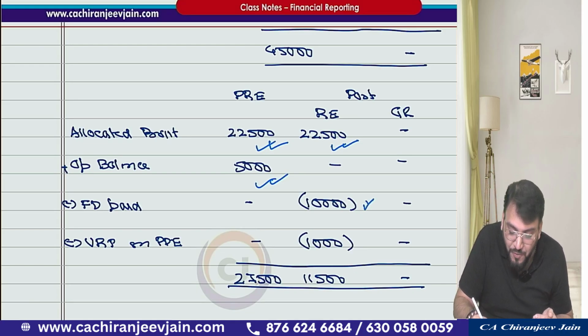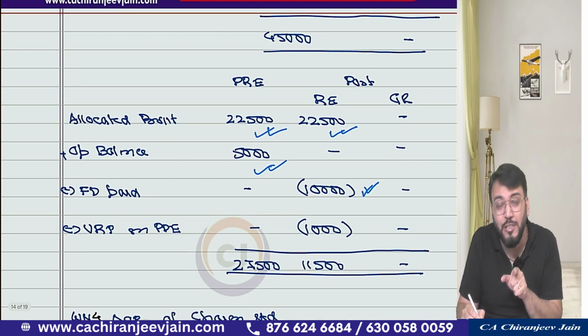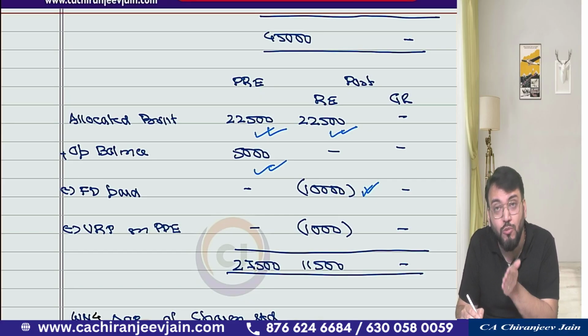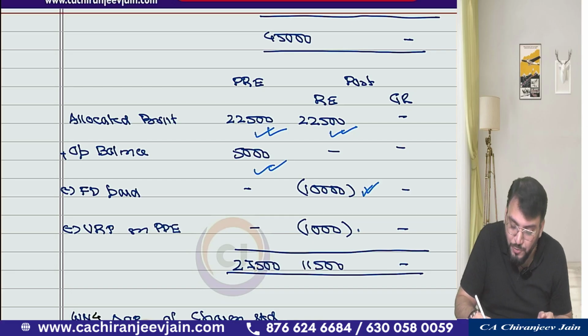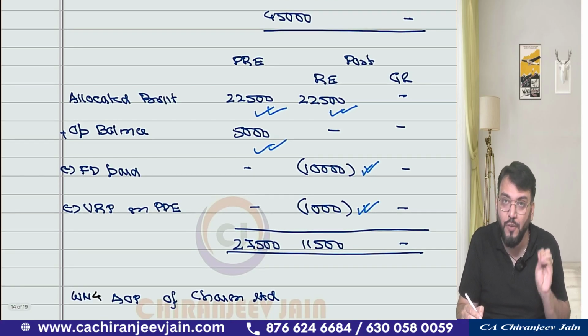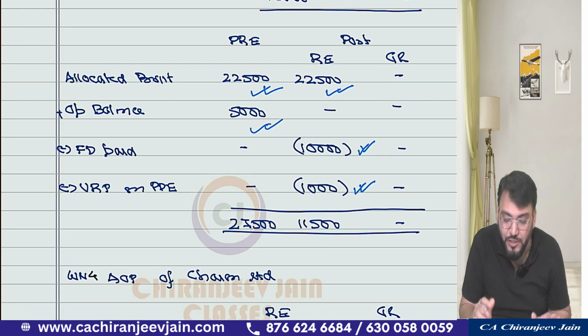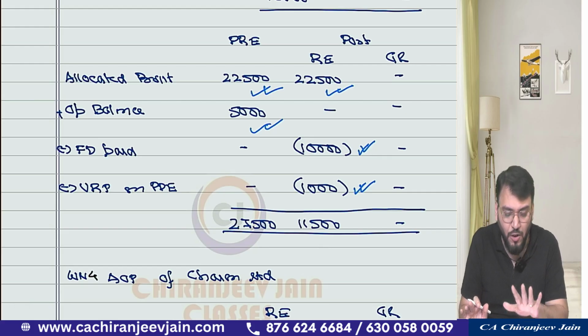So we have deducted final dividend from post acquisition profit, and there is one URP, unrealized profit, for Bajaj Limited. The unrealized profit on transfer of machine to Anand Limited was 1,000. So you can see we have deducted 1,000 from the Bajaj Limited post acquisition profit. Got this point? So this becomes 27,500. This becomes 11,500. Correct? Okay, yes sir.